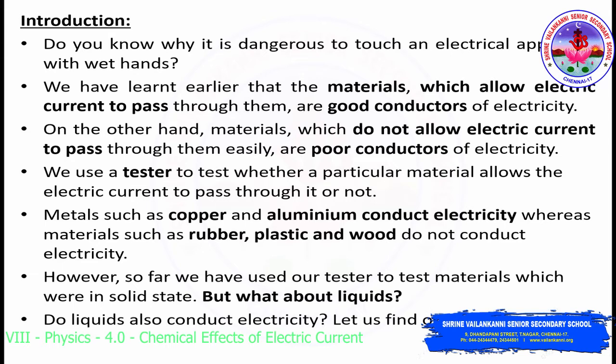And that's why if you look at all the wires that are used for electric current to pass through them, they make use of wires made up of copper, which is a very good conductor of electricity as well as heat. And the materials that do not allow the electric current to pass through them are rubber, wood, and plastic. That is the reason why these materials are called poor conductors of electricity.